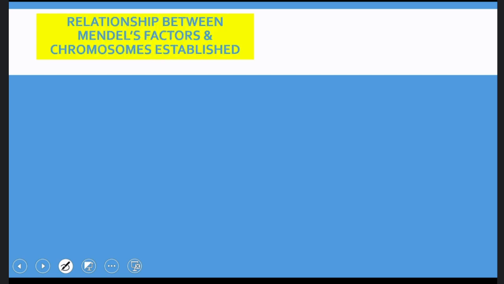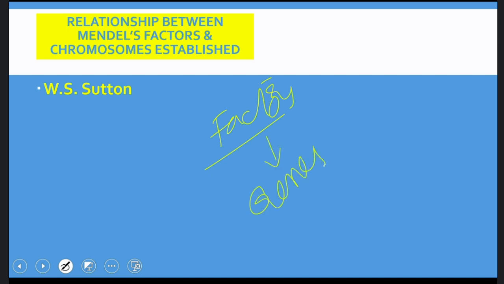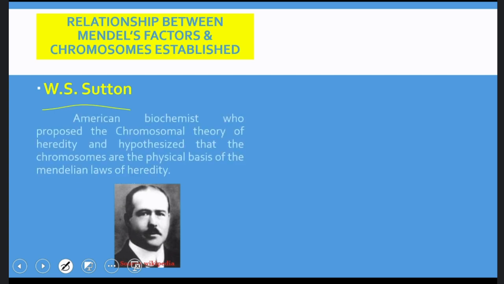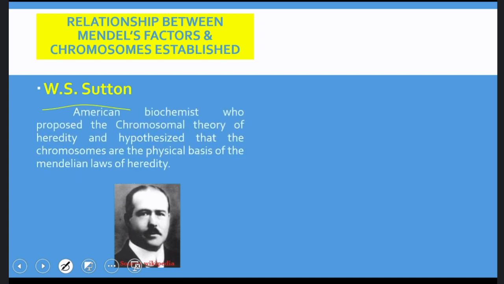Next, Mendel. We know Mendel proposed the concept of factors, and these factors were later called genes by Johannsen. But no one knew the relationship between Mendel's factors and the present day genes. For the first time, certain scientists, mainly Sutton, explained the relationship between Mendel's factors and chromosomes. So he is Mr. Sutton. He is an American biochemist. He proposed the chromosomal theory of heredity.